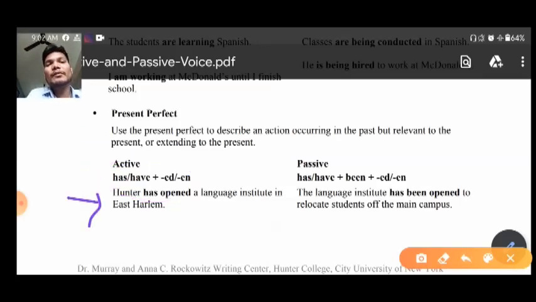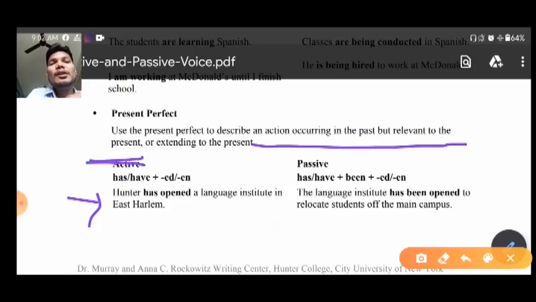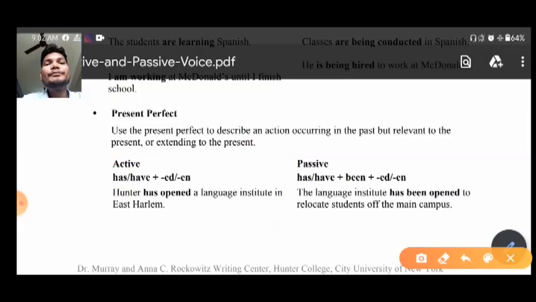Here one example is given to us. Hunter has opened a language institute in East Harlem. You cannot say that this is just a completed action, but here yes you can say that it is an action occurring in the past but relevant to the present. This is the kind of example I have taken here.